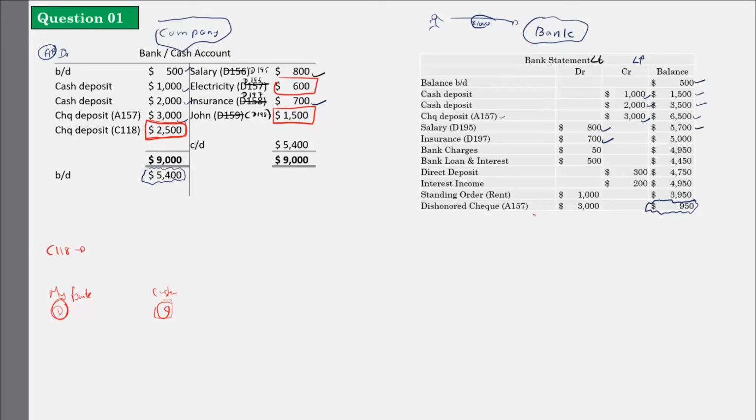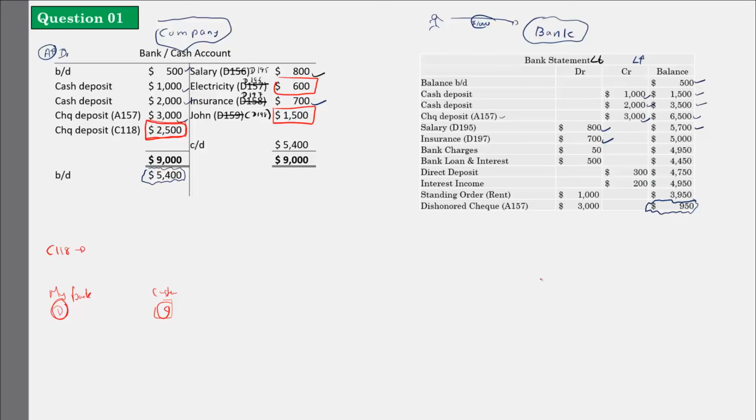Okay. If you take the 600 and 1500, which is D196 and D198, I have issued the checks, I have made the payments, so it is there in my credit side, but even though I have made the payments, those customers have not gone to the bank to take the money. If they have not gone to the bank to take the money, how can it be there in your bank statement? Bank will not know, right? Only if the customer goes to the bank will the bank know I have issued a check like this. Okay. So it is not there in the bank statement.